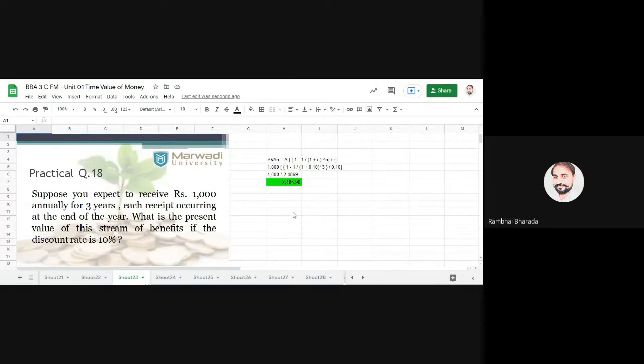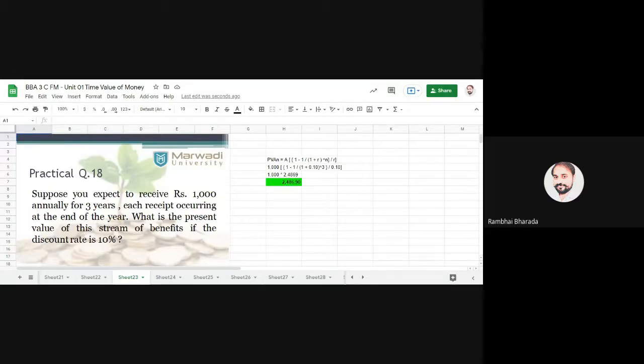Now how do we find the difference? Just one difference between future value of annuity and present value of annuity: instead of compounding rate or compounding interest, you will get a discounting rate. There is the word discounting here. Rest of the things are there.